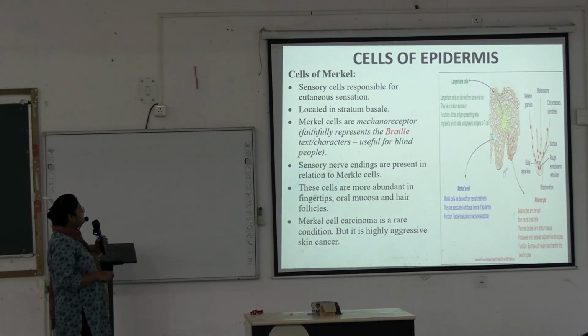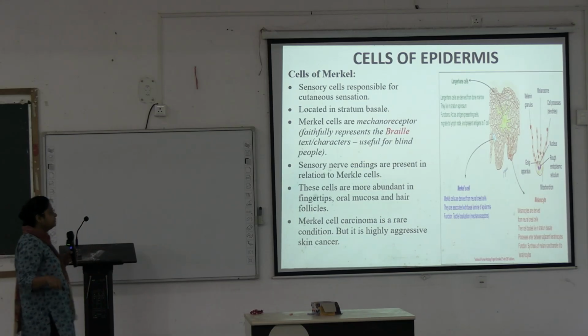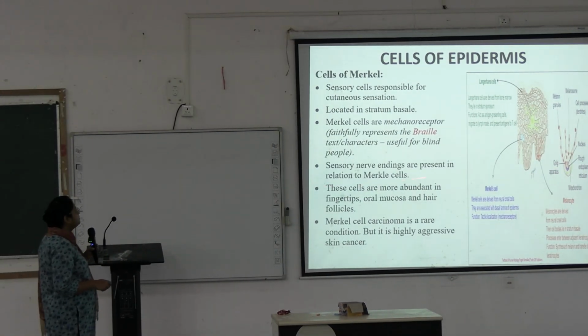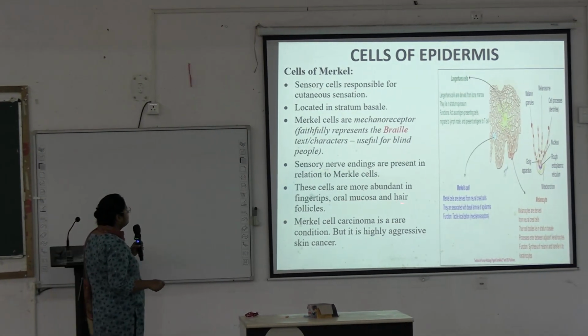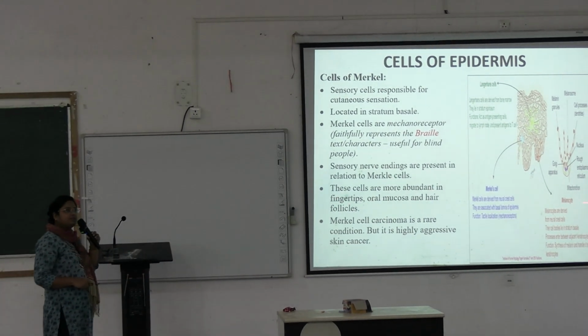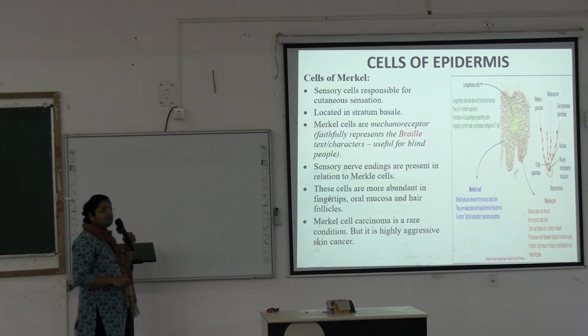Sensory nerve endings are present in relation to the Merkel cell. Here it is connected to the sensory nerve endings, which pass through the dermis and eventually go to our spine. These cells are more abundant in the fingertips, oral mucosa and hair follicles. Merkel cell carcinoma is a rare condition, but it is a highly aggressive type of skin cancer.